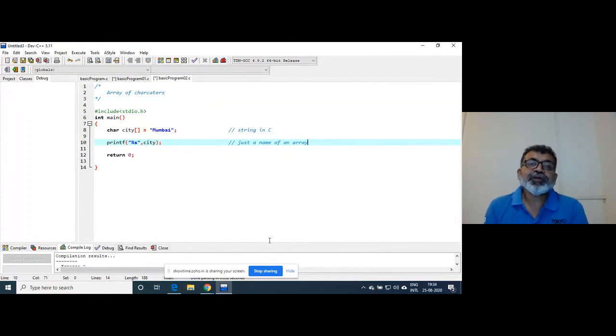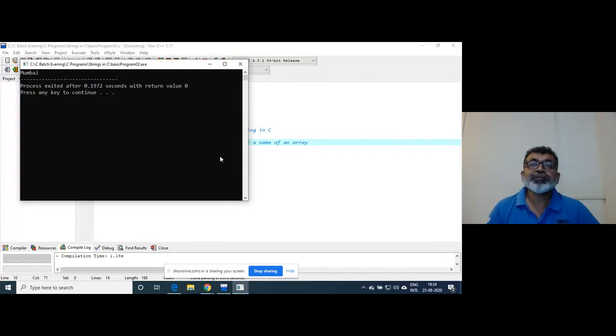This is the benefit over array of integers and array of real numbers. Here you just send the name of an array. That's it. It will print the complete string. Format %s is the format specifier for printing the string.